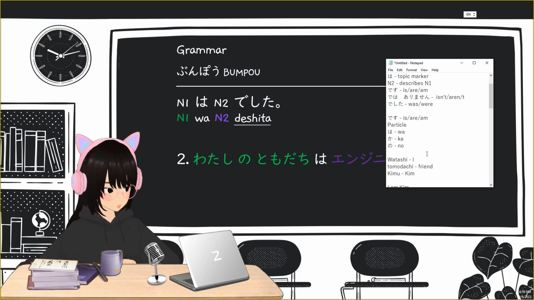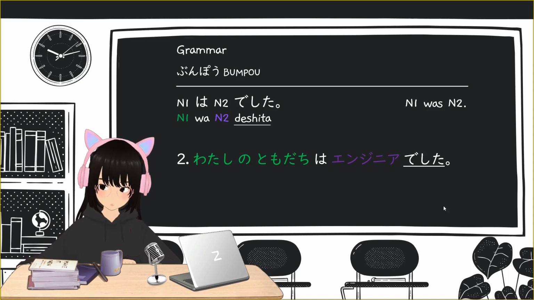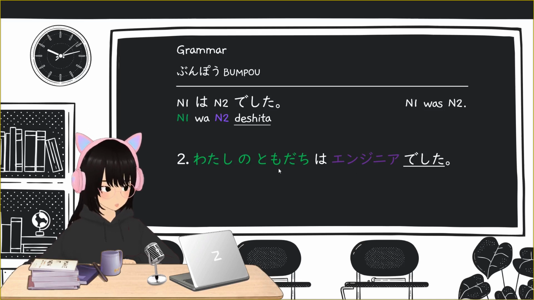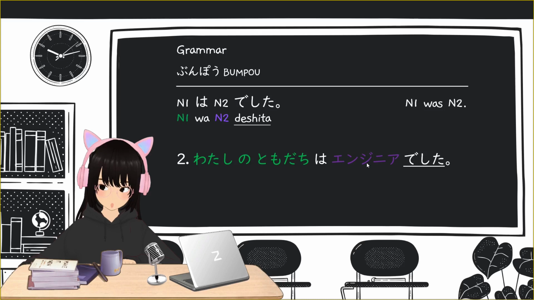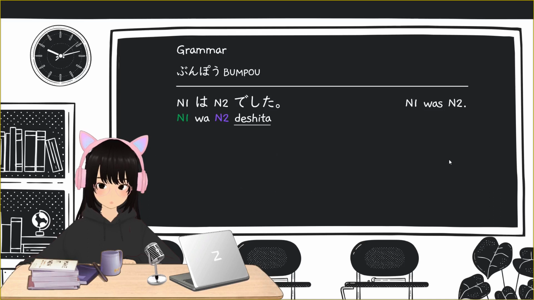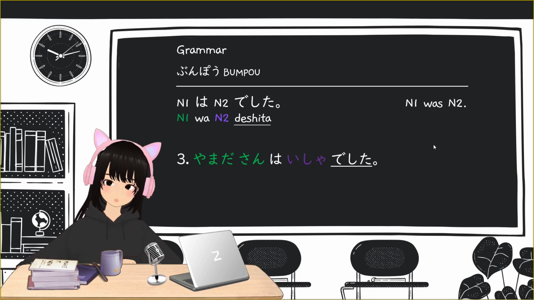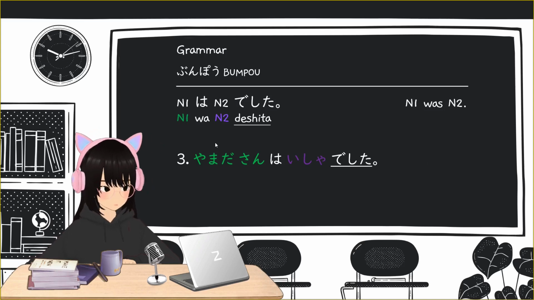Watashi no tomodachi, or my friend, wa engineer deshita. So my friend, since this is deshita, it is in a past tense. So my friend was an engineer. Watashi no tomodachi wa engineer deshita, or my friend was an engineer. Okay? For the next, it's already the last example. Okay, Yamada-san wa isha deshita. Yamada-san wa isha deshita.